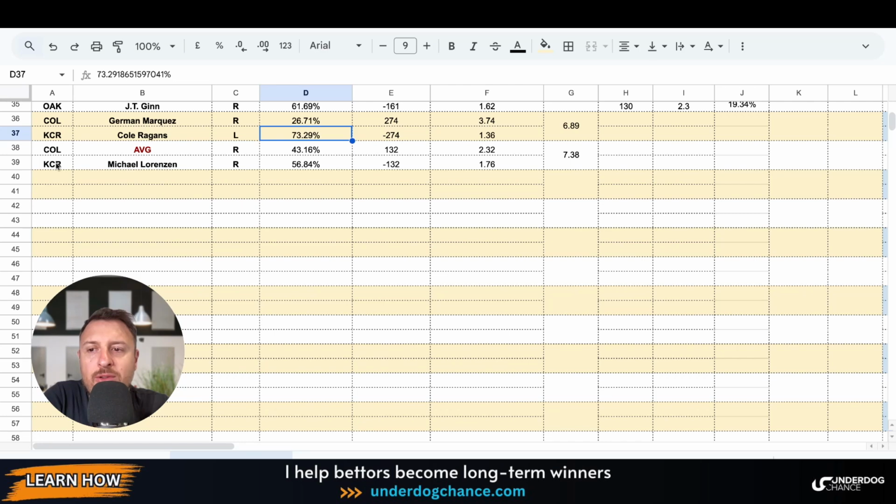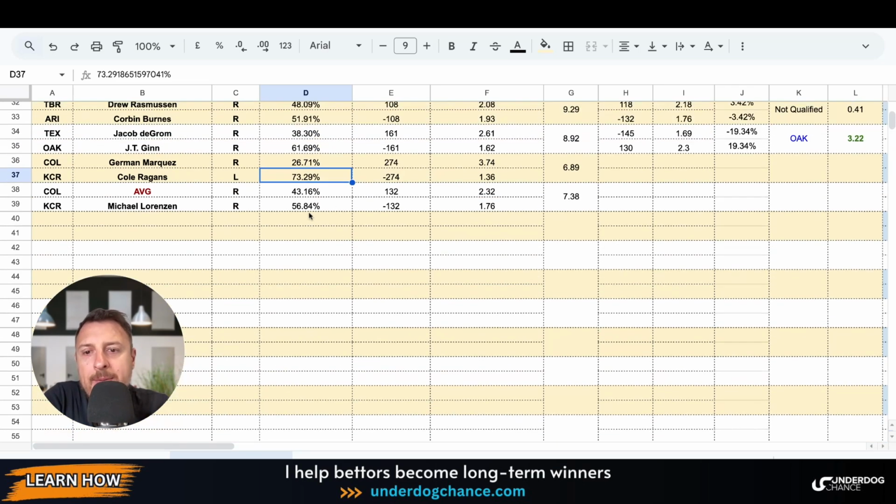And then we have Colorado, Kansas. The pitcher is to be decided later, or it is some unknown pitcher. In this case, I usually put in just a league average pitcher to get rough numbers, since I have organized all the teams here. Based on my betting model, it's 56.84% for Kansas in the second game, and those are my projected odds.